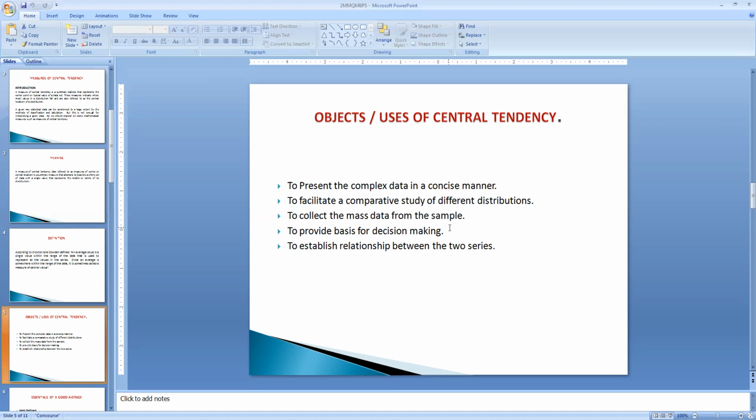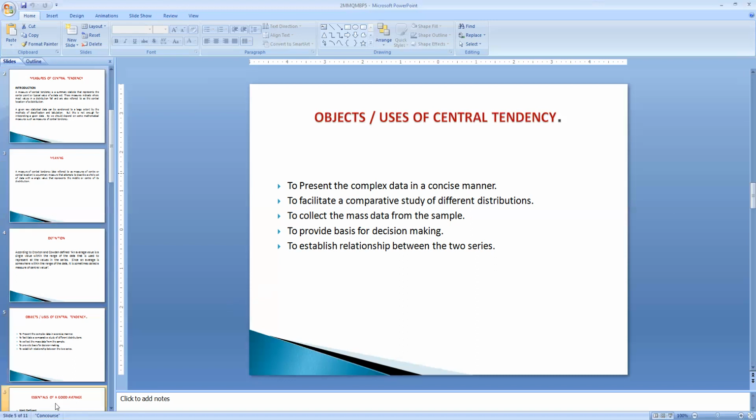And with the help of this central tendency, we can make decisions also, because with the help of this scattered information, the central value is designed, or it defines the entire range of the data, which is useful for decision making. It shows how great the degree or the variations from the central values are. So that is possible for the purpose of decision making, and also it is going to establish the relationship between the two series.